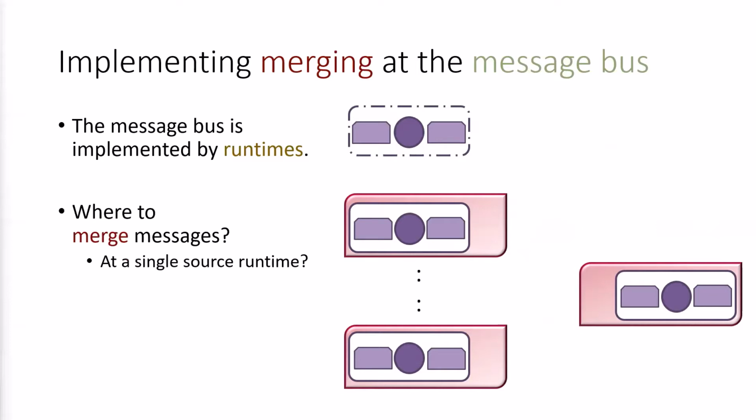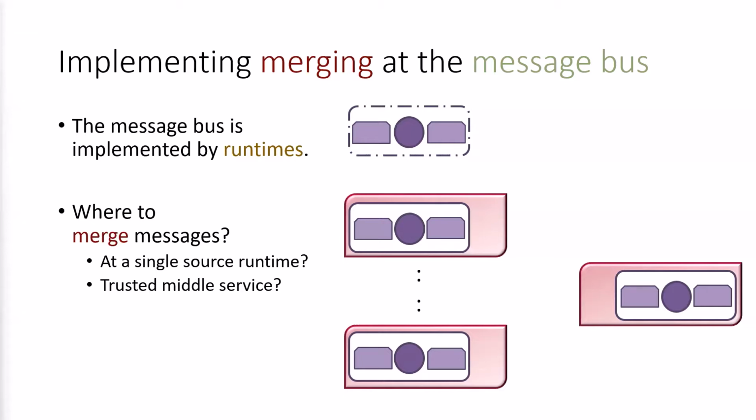Outgoing messages could be merged at and sent from the runtime of one of the child agents of the source, a proxy. This is intuitive because the child agents are already part of the refinement, so they know about the merge function of the refinement. However, this approach is not fault tolerant and adds an extra communication step between runtimes.